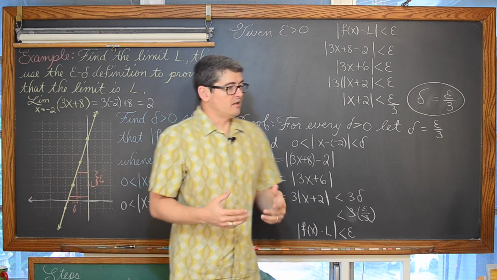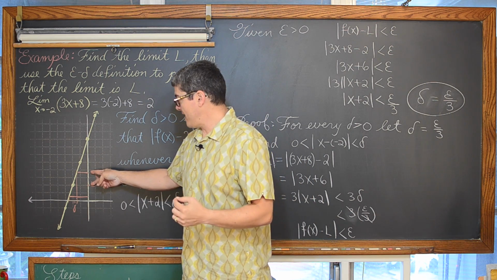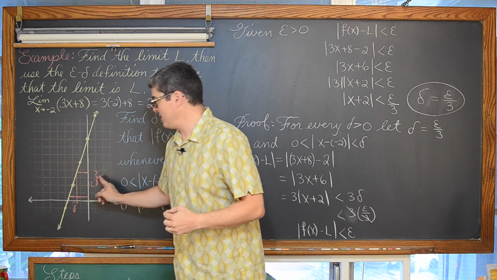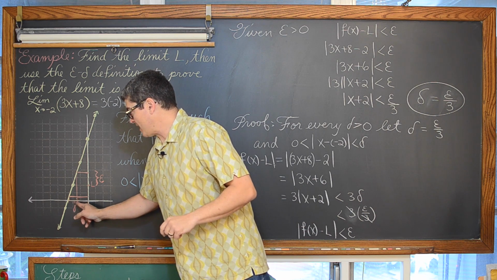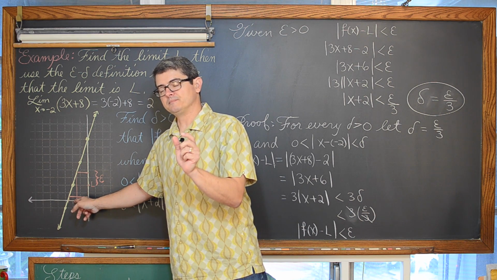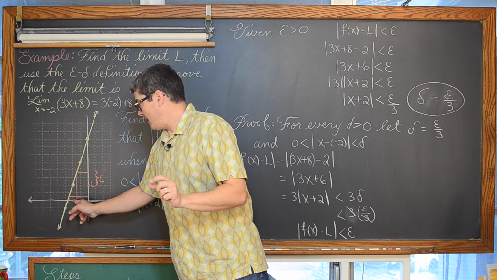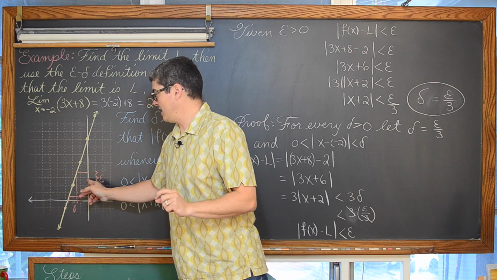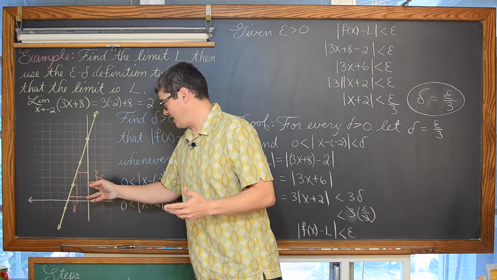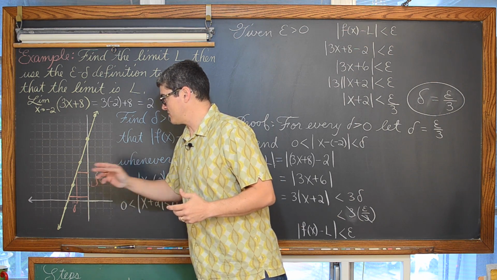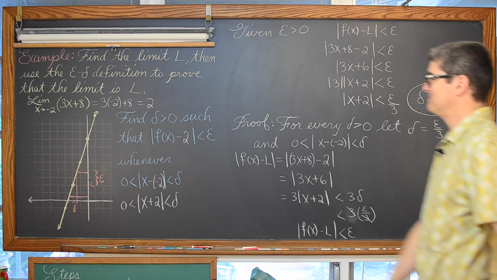So that's saying that as long as you give me an arbitrarily small distance of epsilon, I can give you a delta which is 1/3 the value of epsilon. And then when I come up with an x that's inside that delta, which is 1/3 epsilon, I can go to the function and get a value from that function that is within the distance of epsilon to the limit. And that is the end of our first example. Bam!